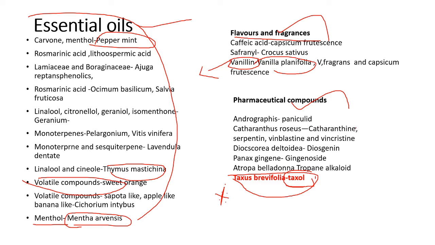Also ginsenoside from Panax ginseng has pharmaceutical components. Now everybody is talking about coronavirus, so any plant-based medicine is possible. The government is also working on isolating the components for antiviral properties. Ginseng has antiviral properties. Research is going on with different plant parts.